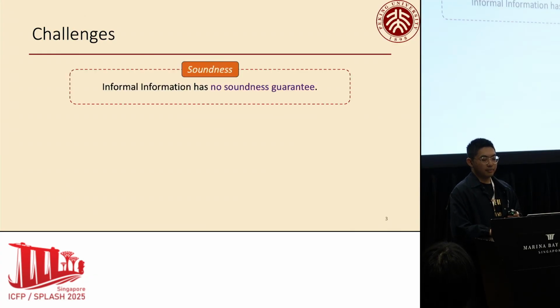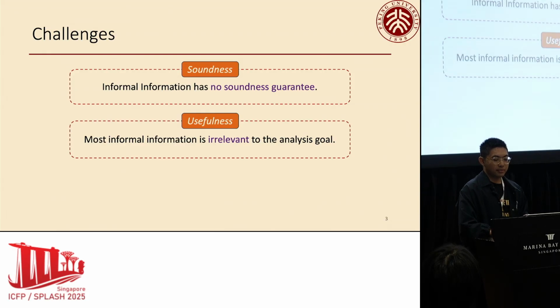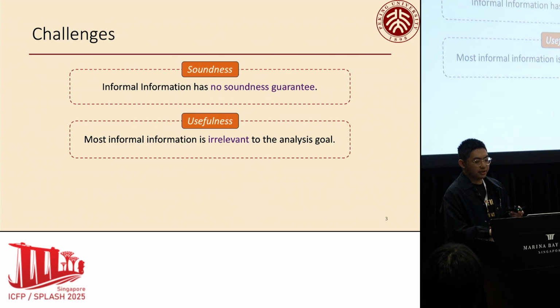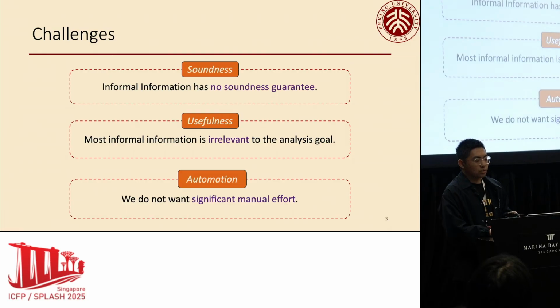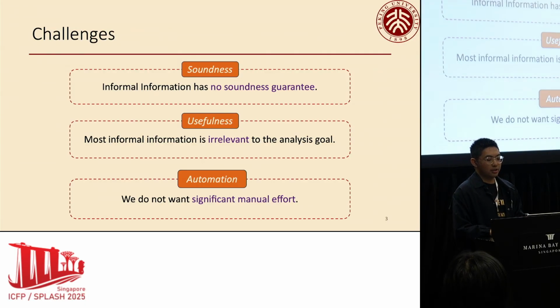First is soundness. Informal information provides no soundness guarantee. Such information is a hint, but not a fact. We cannot treat it as absolute truth. Second is usefulness. A vast amount of informal information is irrelevant to any specific analysis goal. We need a way to identify and leverage the useful signals. And third is automation. To make the approach practical, it must not require significant manual effort. We need a scalable and automated way to extract and integrate these hints.